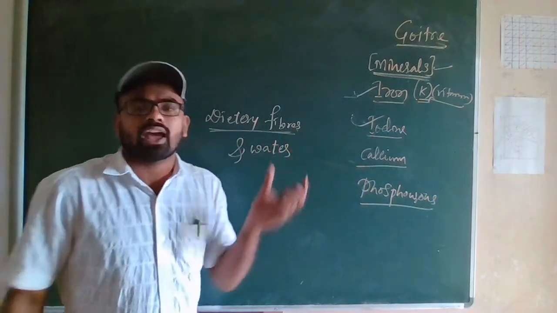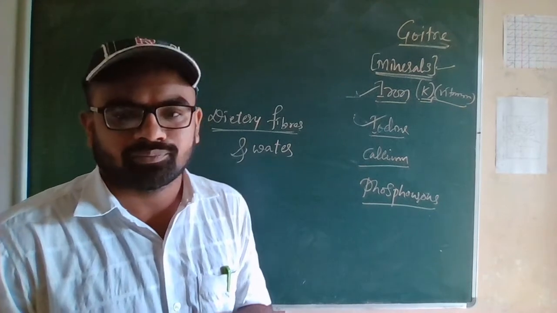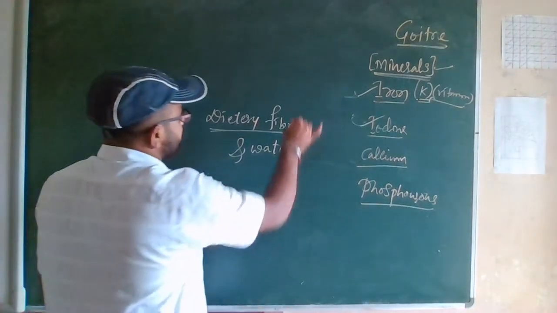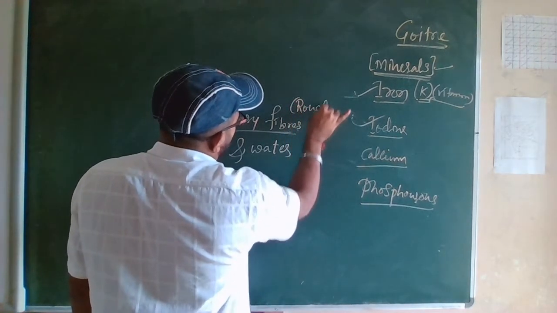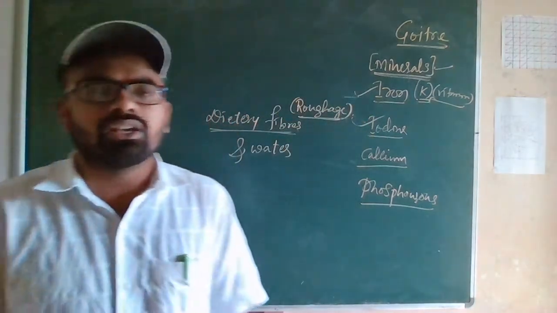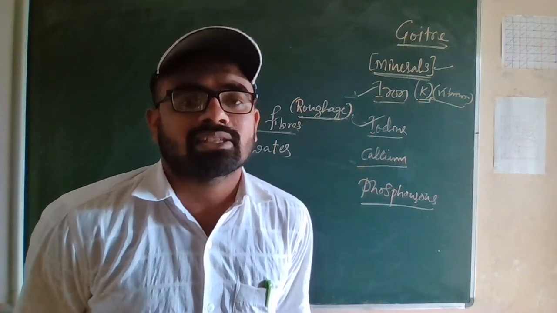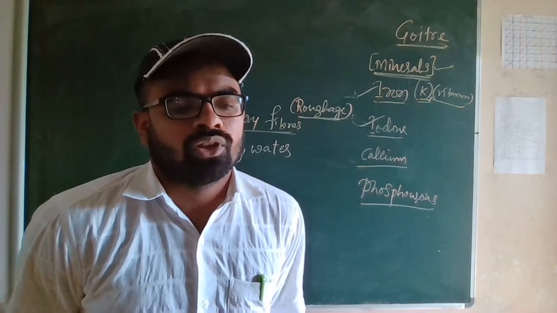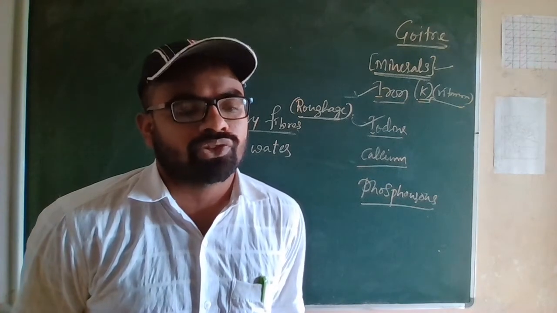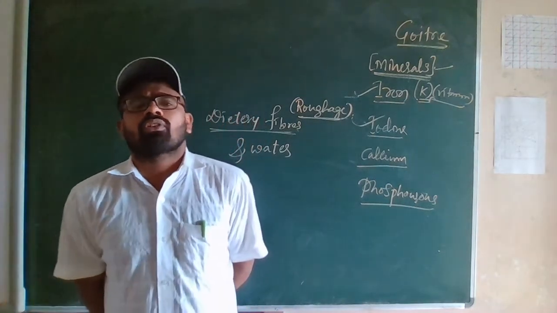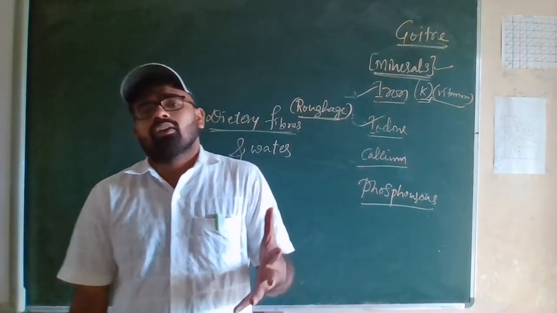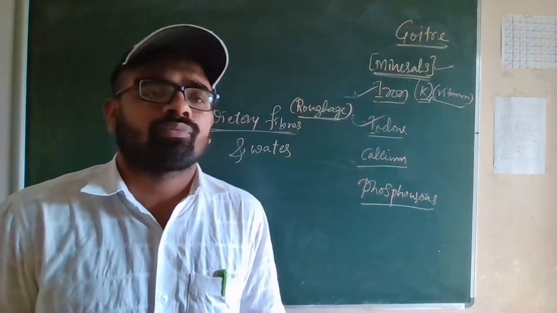These dietary fibers are extracted from plants. Dietary fibers are also known as roughage. Another name for this is roughage. So roughage is mainly provided by plant products in our foods: whole grains and pulses, potatoes, fresh fruits and vegetables. This one we have already discussed. So dietary fibers are mainly from plant resources.